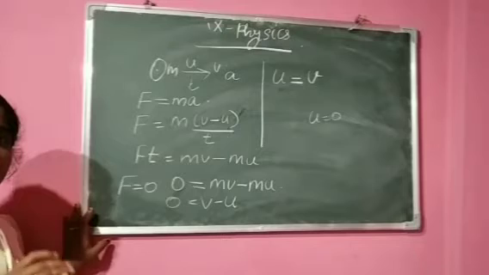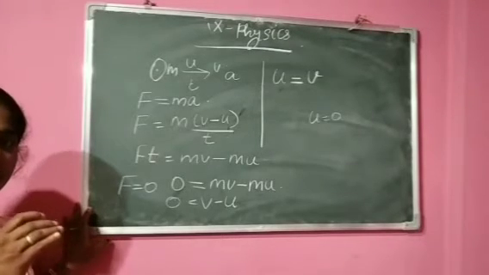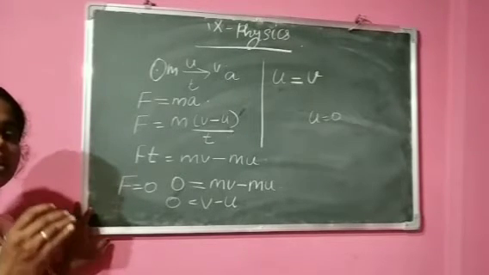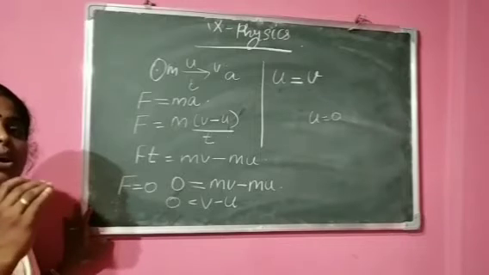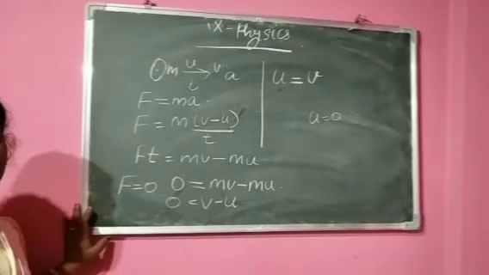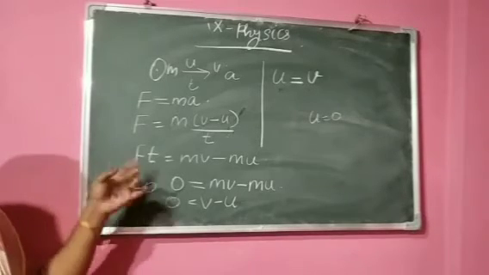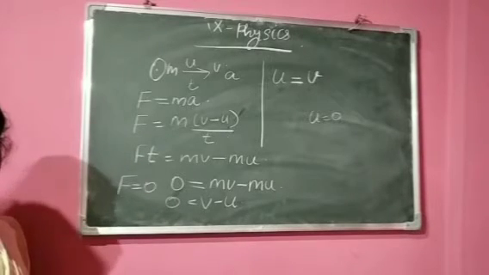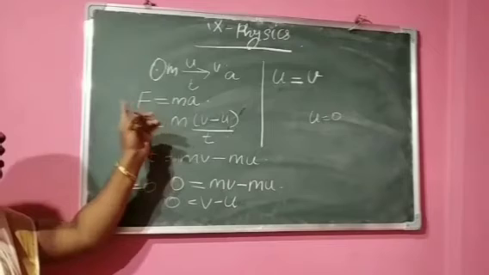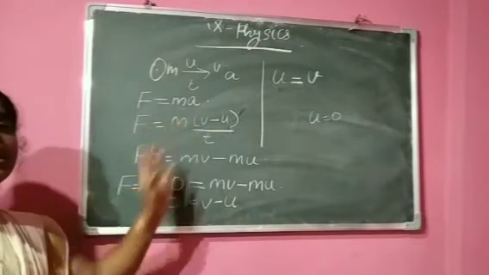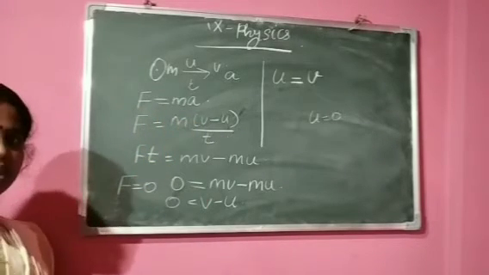So, if we are not applying any force on an object, that body continues its state of rest or uniform motion along a straight line. So, that we proved from the second law of motion, or from the expression F is equal to m into a. Okay.